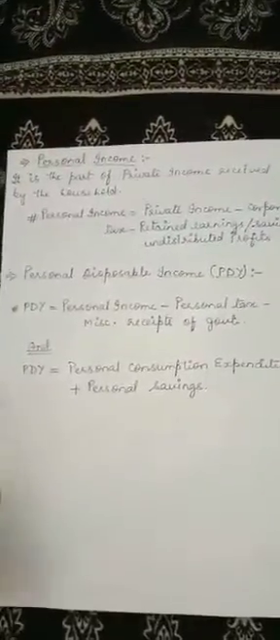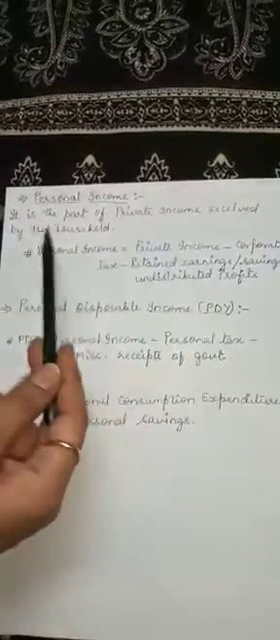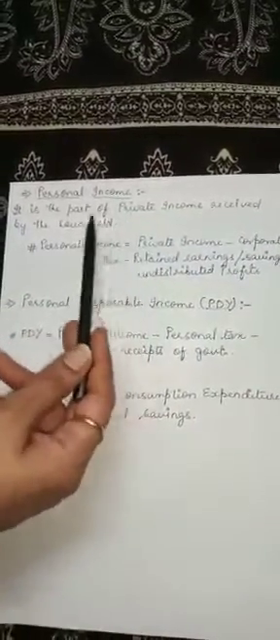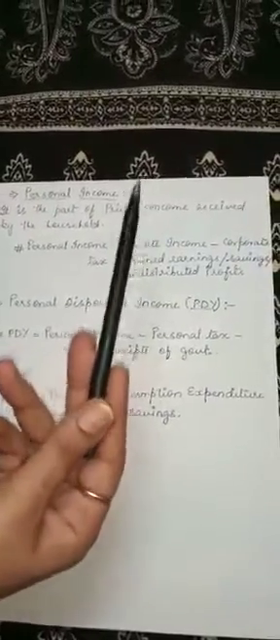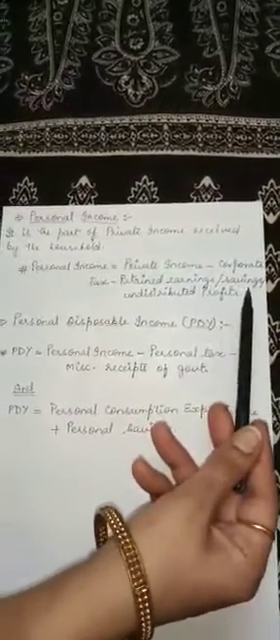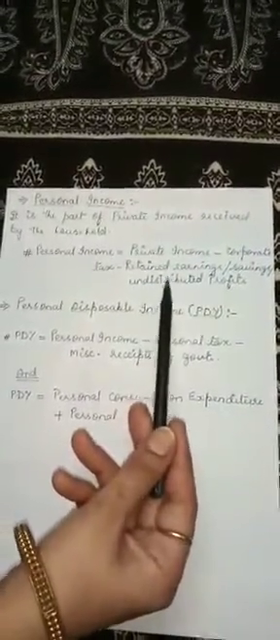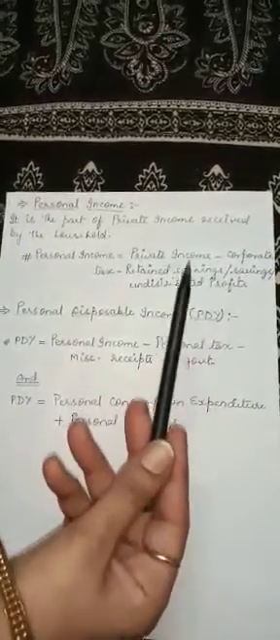Now after this, we will discuss personal income. It is that part of private income received by the households. That means whatever the corporates are earning as a private sector, out of that total earning, that private income, the companies used to pay different corporate taxes to the government, and some part of their private income they keep as retained earnings, some part as savings, some part as undistributed profits for their future.